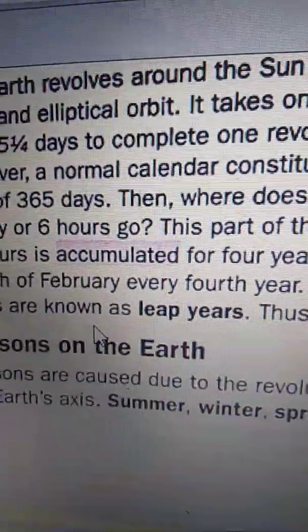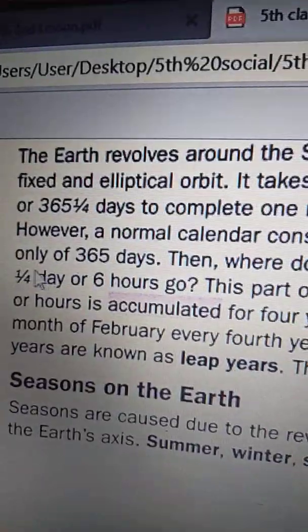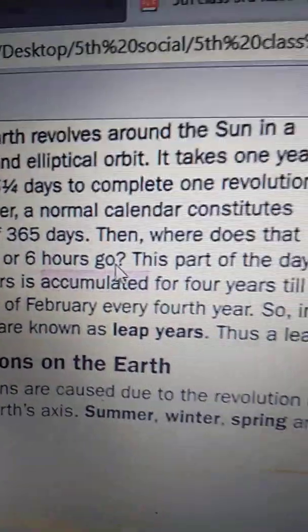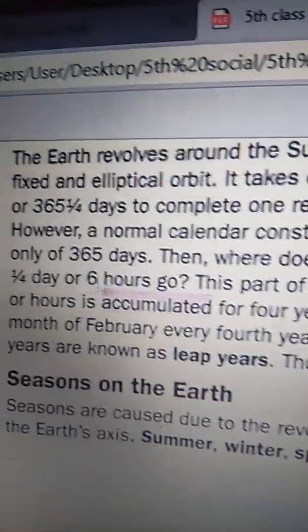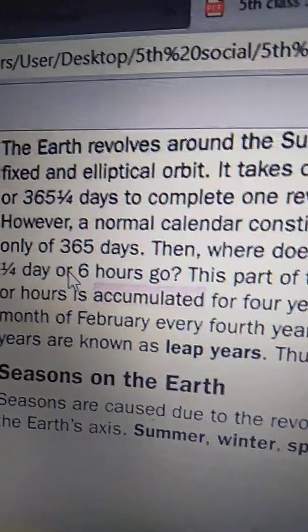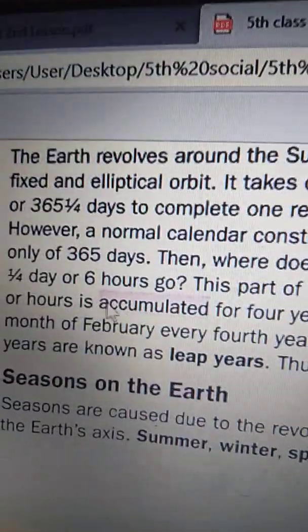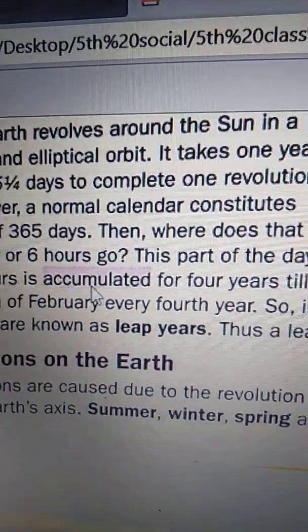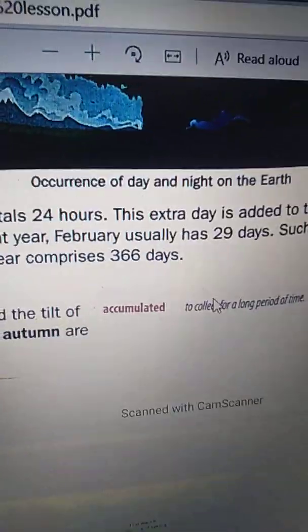We can see it. Then where does that 1/4 day or 6 hours go? Have you ever had this question, children? Where does that 1/4 day or 6 hours go? This part of the day or hours is accumulated. Here accumulated means to collect over a long period of time.